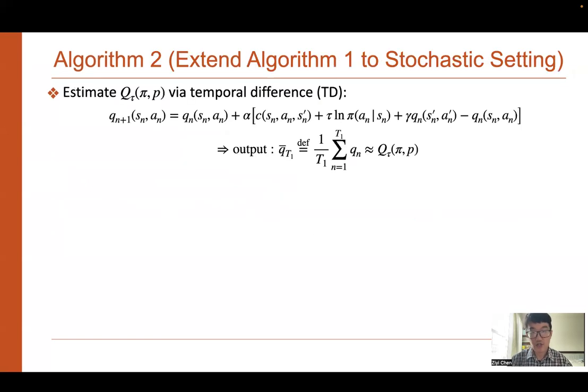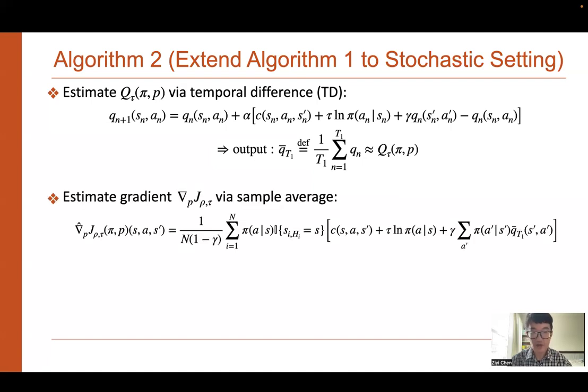Then we extend to the stochastic setting, where we can't have access to the exact Q function, but we have to estimate the Q function by the well-known temporal difference method. And then we estimate the gradient using sample average. And finally, we have obtained the sample complexity result of this stochastic algorithm.